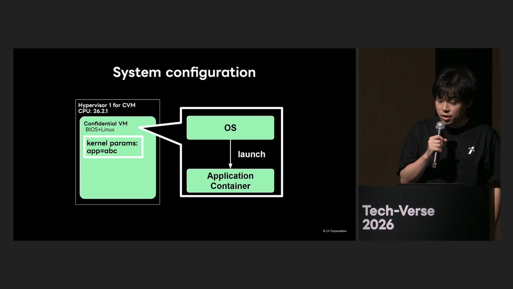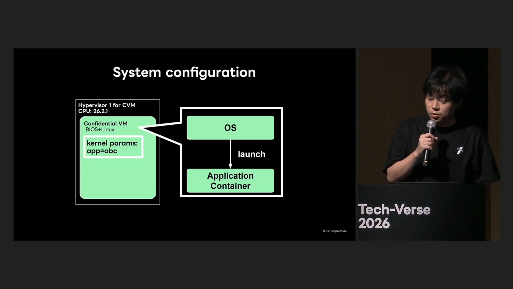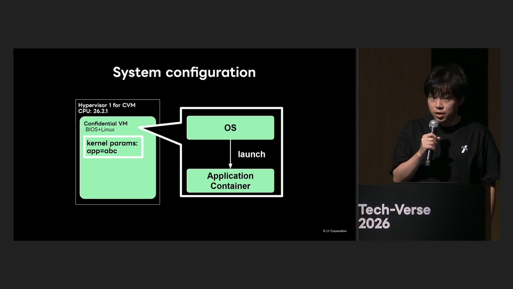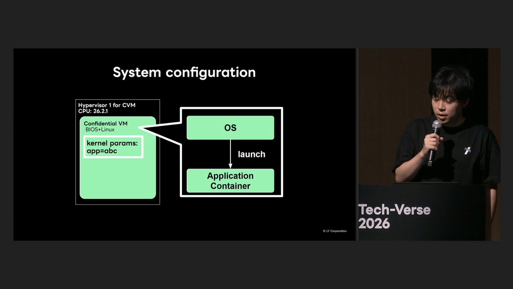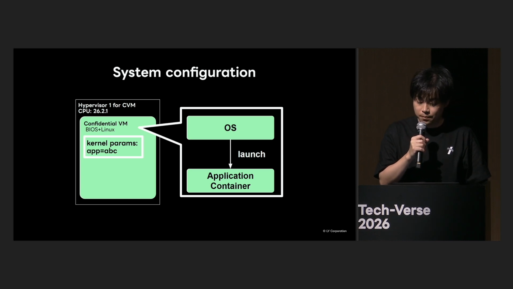The deployment of service applications that I am about to explain is a part of the overall system. This is the area within the confidential VM, as shown in this bubble. The fact that the kernel parameters are included in the attestation report measurement, which was explained in the first half of this presentation, becomes important for verifying whether it is a trusted service application.